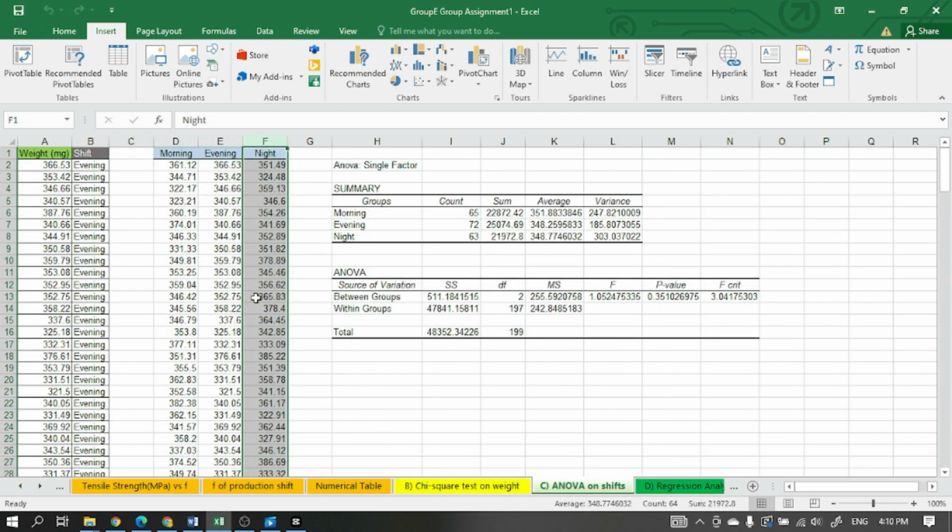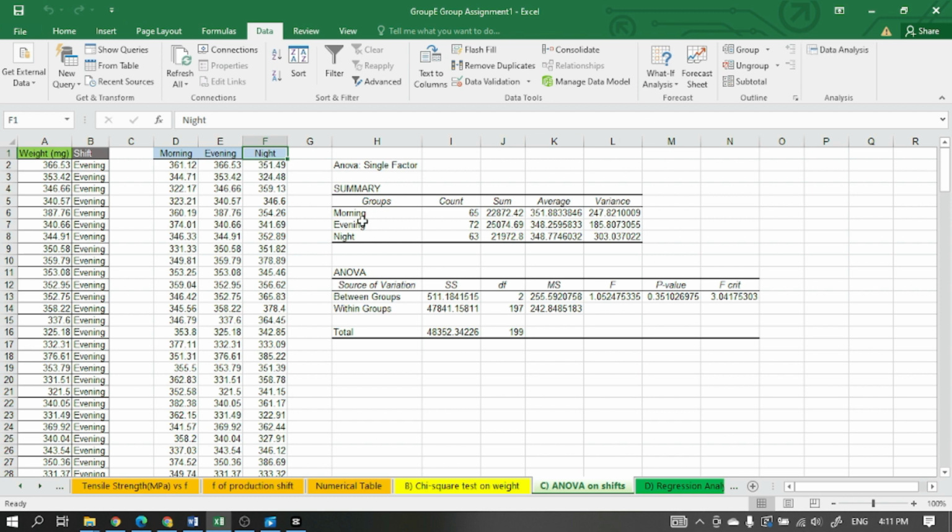The next task is to show that there is no difference in the weight of the tablets obtained from different shifts. Since we have three populations following the shifts, we have to use the ANOVA single factor test, using the data analysis tool. Hence, this is the output we have.